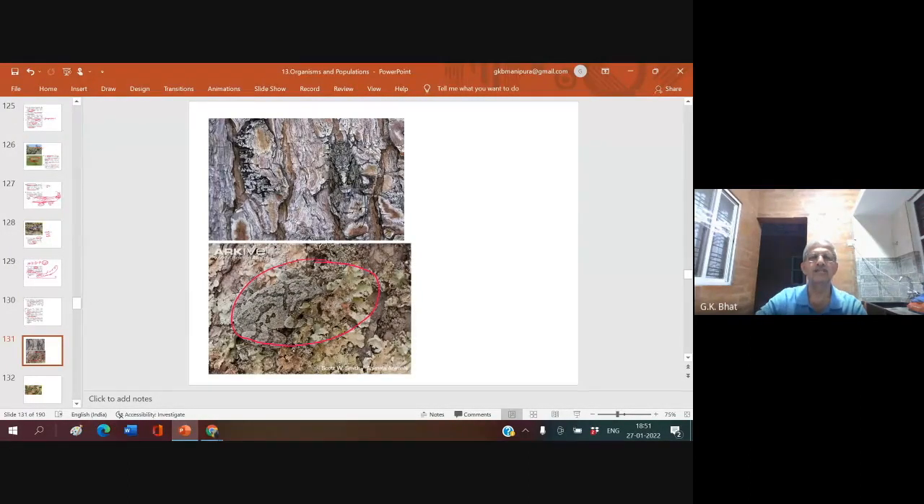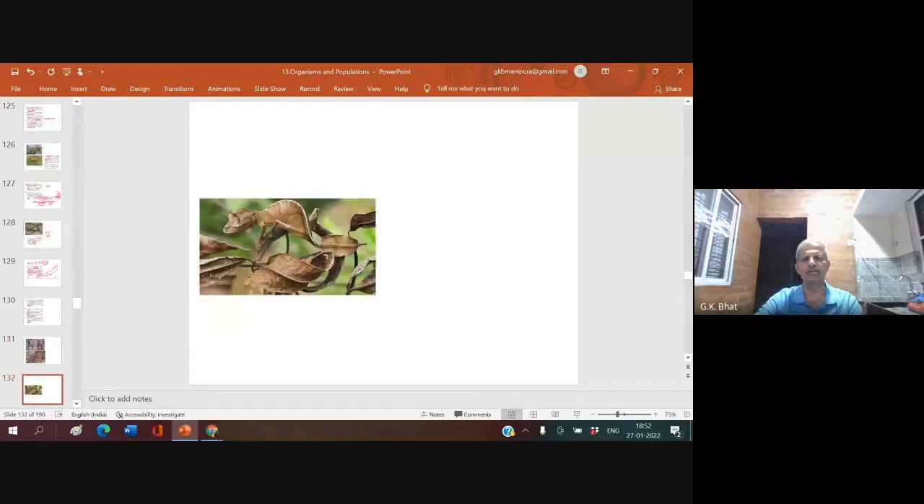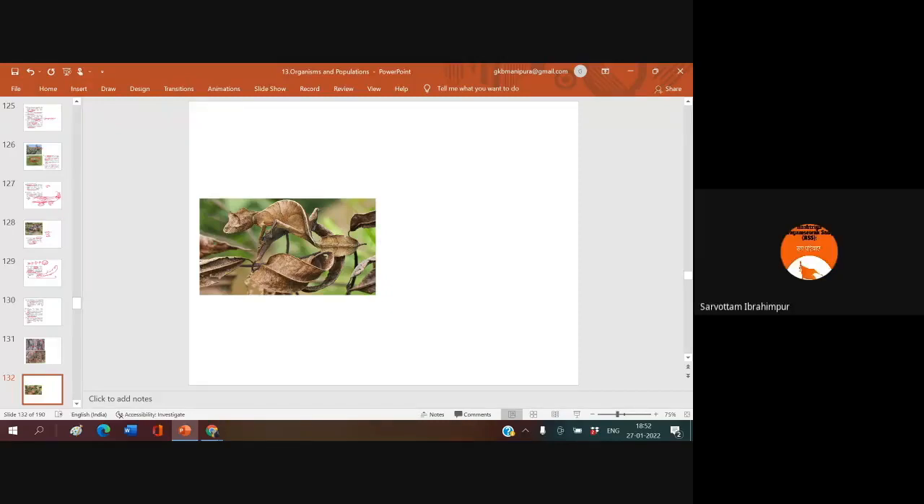Do you see anything here? Beetle, sir. Some insect. So it camouflages. It will not enable the birds to recognize it that easily. This is camouflaging. The prey camouflages in the background so as to match the background and get protected. What is this? Dry leaf. Am I right, Diti? Am I right, Namrata? Yes, sir.